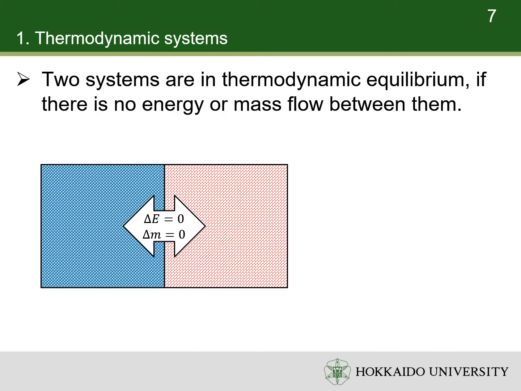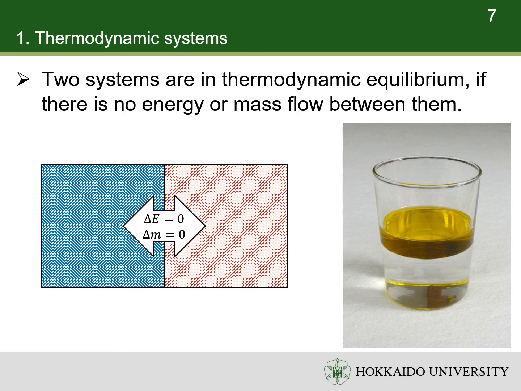Two systems are in thermodynamic equilibrium if there is no macroscopic heat or mass flow between them, even if they are connected by walls permeable to matter and energy. For example, steady water and oil in a glass at the same temperature are in thermodynamic equilibrium.